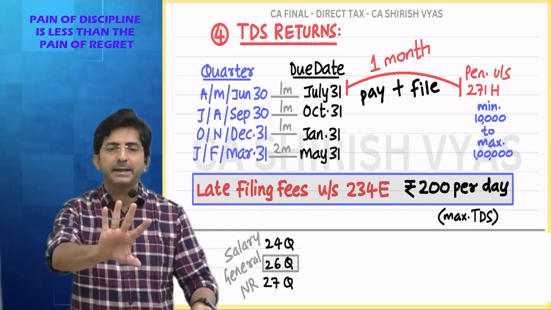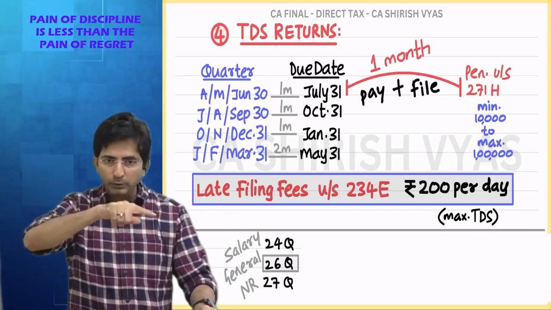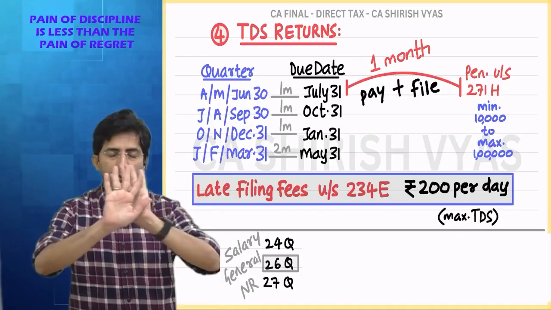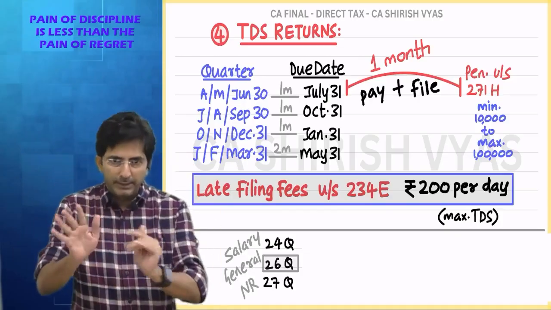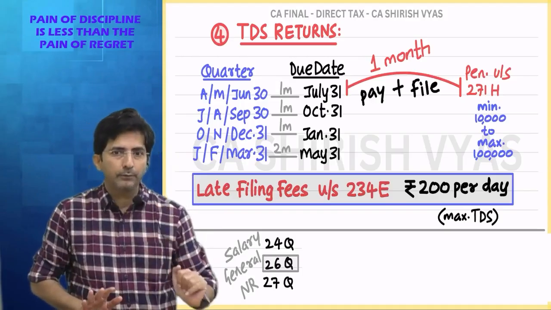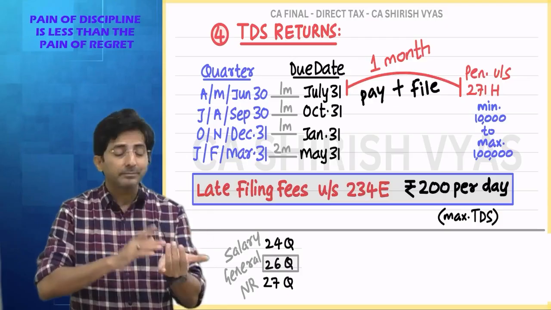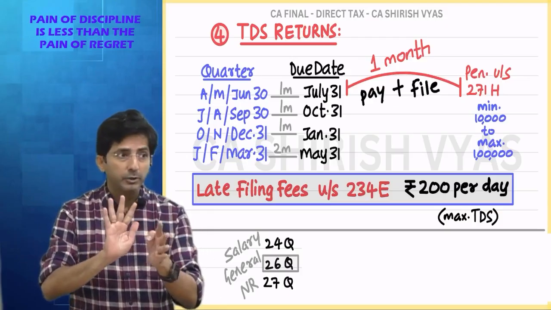Government has compensated by reducing your burden. What do these 4 sections say? First it says, under these 4 sections, never take the tension of 7th of next month. It will always be 30th of next month. Another relief. When these people, which people? 194IA, 194IB, 194M and 194S by small individual HUF.